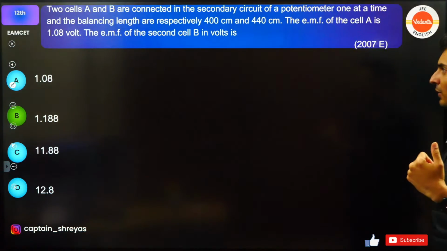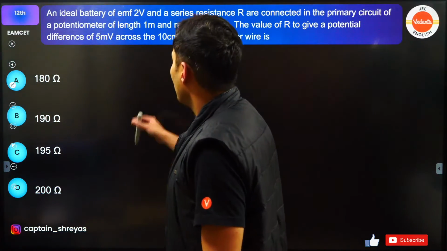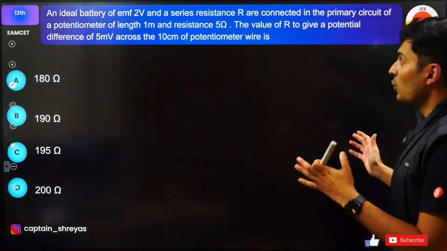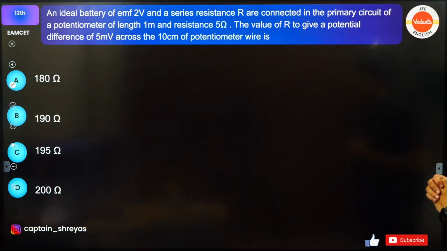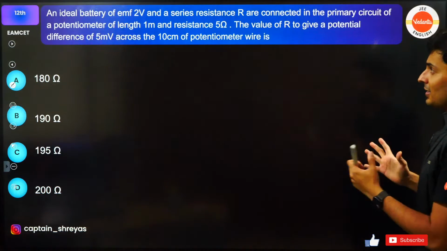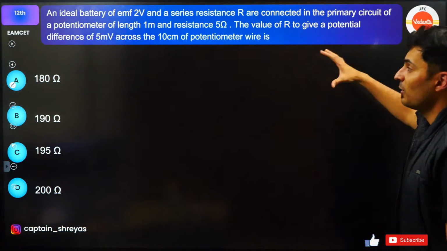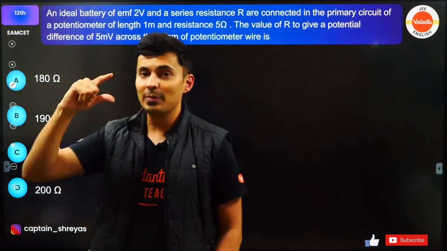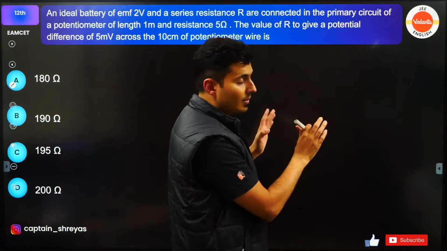Straightforward, direct application of potentiometer for comparing the cells. Next question. An ideal battery of EMF 2 volts, series resistance R, connected in the primary circuit of a potentiometer. Length 1 meter, resistance 5 ohm. The value of R to give voltage difference of 5 millivolts across 10 centimeters of the potentiometer. Beautiful question. Let's try to solve this. Can easily come in Eamcet.